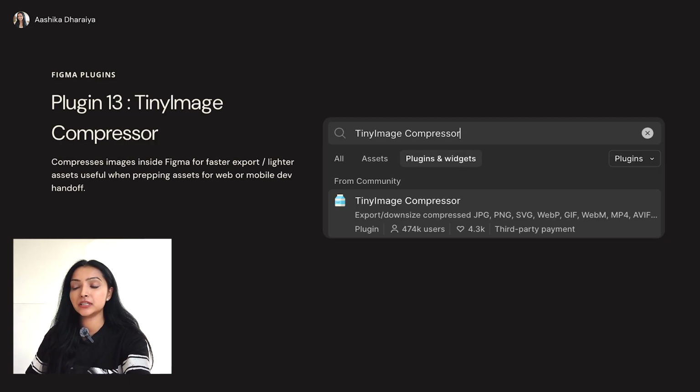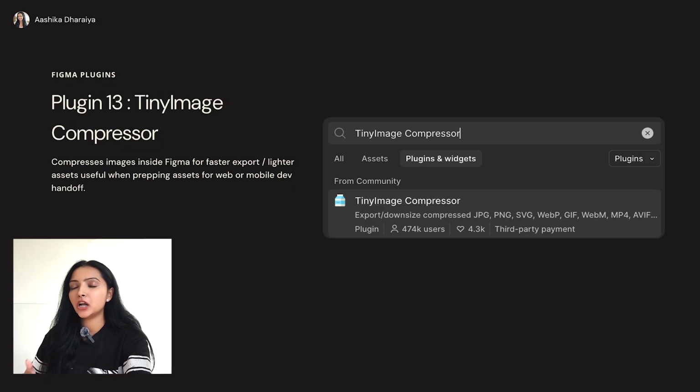So the next one we have is Tiny Image Compressor. Now this plugin is also very important. It reduces the size of images in Figma to make files lighter and faster without losing your quality. Whenever we are designing for mobile or website or anything, we do use high quality images. Now, the problem with high quality images is that they are huge in MBs.